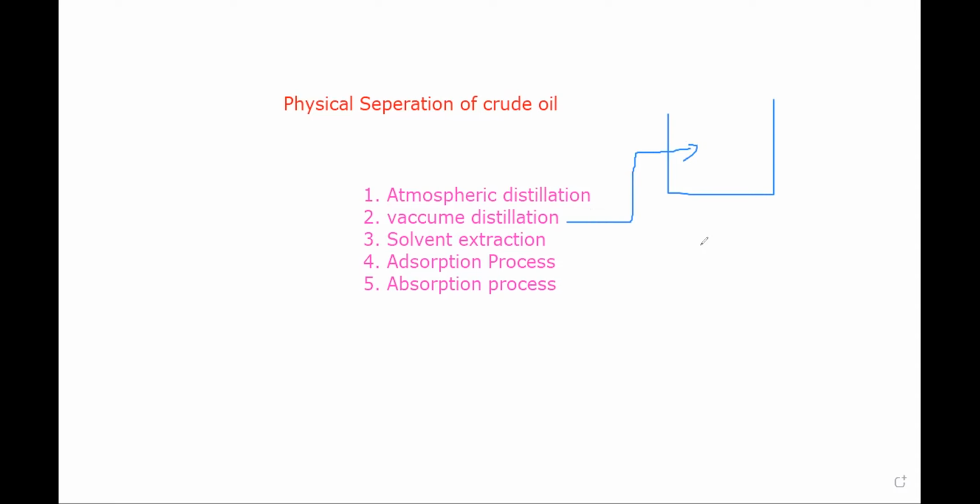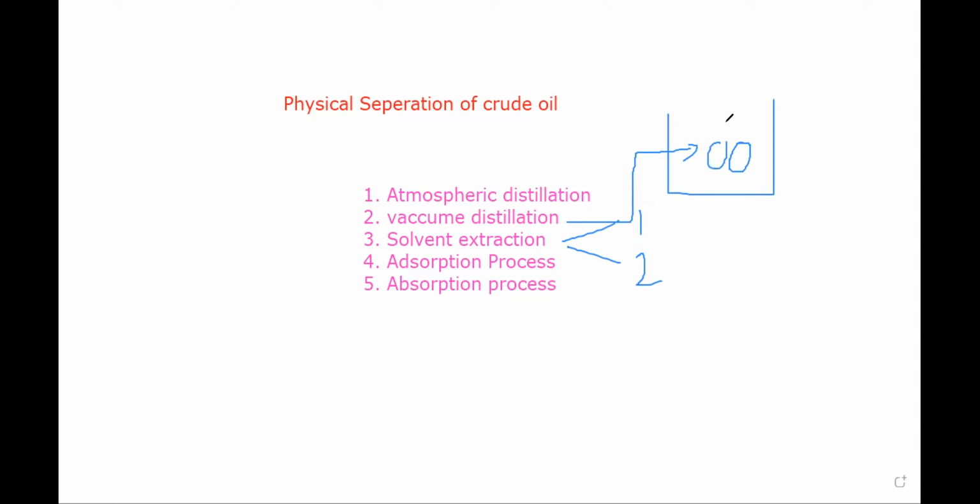I'm just supposing it. I'm giving you an example. Let's suppose we are using two methods in this. There are two methods, first and second method. In the first method, let's suppose we have a heavy distillate. Suppose this is our heavy distillate.